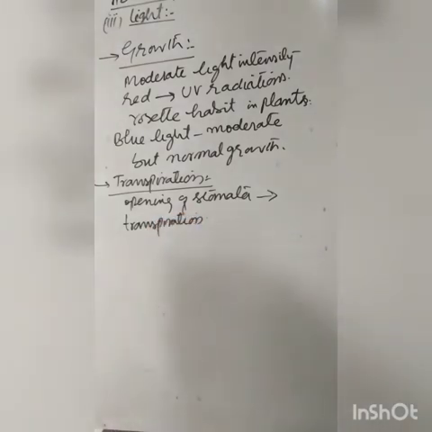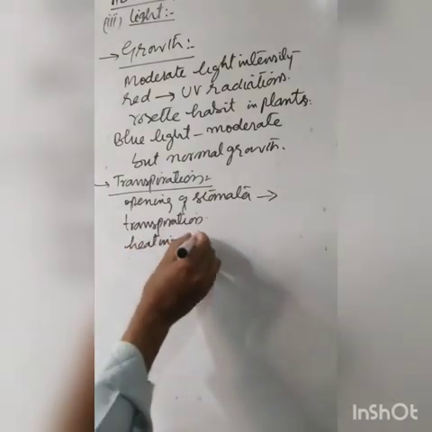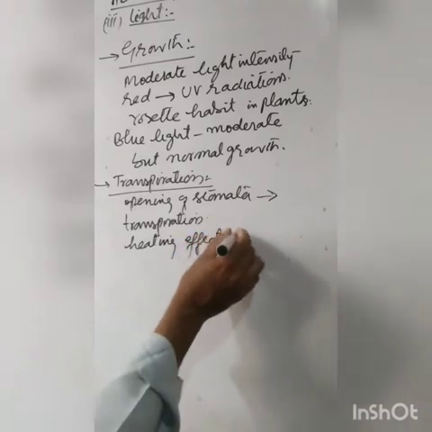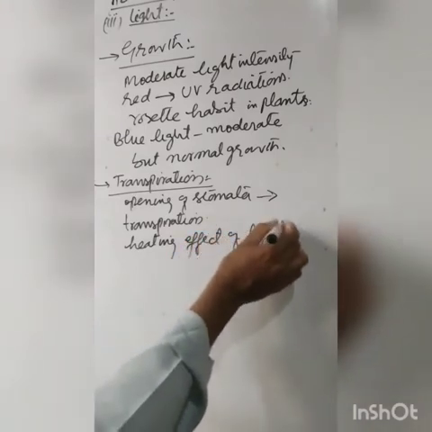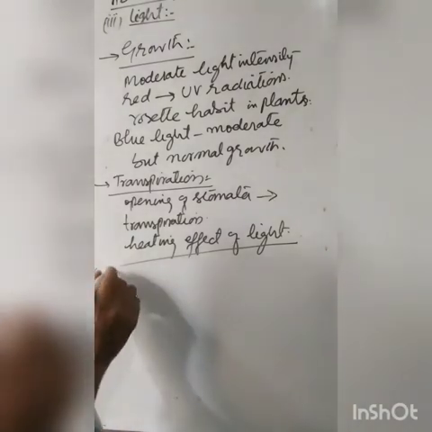That promotes transpiration. It is increased by the heating effect of light. Whenever there is more intensity of light, or when there is more heating effect of light, there is more transpiration. And there is another one that is called germination.